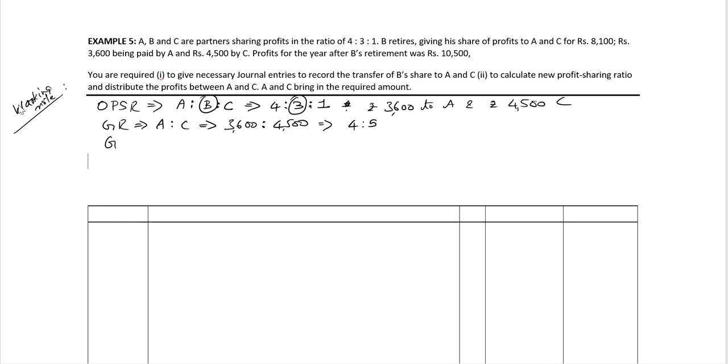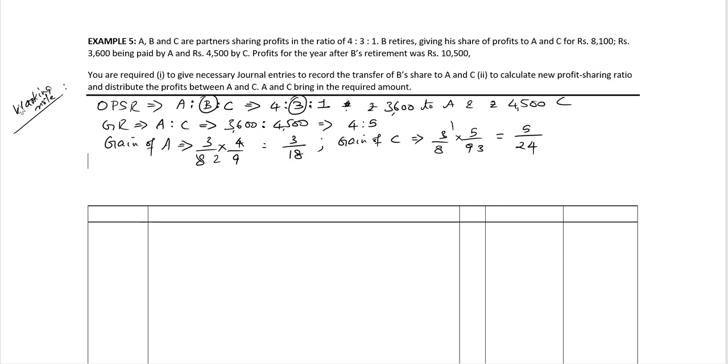We can calculate the gain of partner A as total gain, which is B's share 3 divided by 8, multiplied by the gain ratio of A, which is 4 divided by 9. So we get 3 divided by 18 as the gain of A, and to get the gain of partner C, the total gain 3 by 8 multiplied by 5 divided by 9, the gain ratio of partner C. So we have 5 divided by 24.